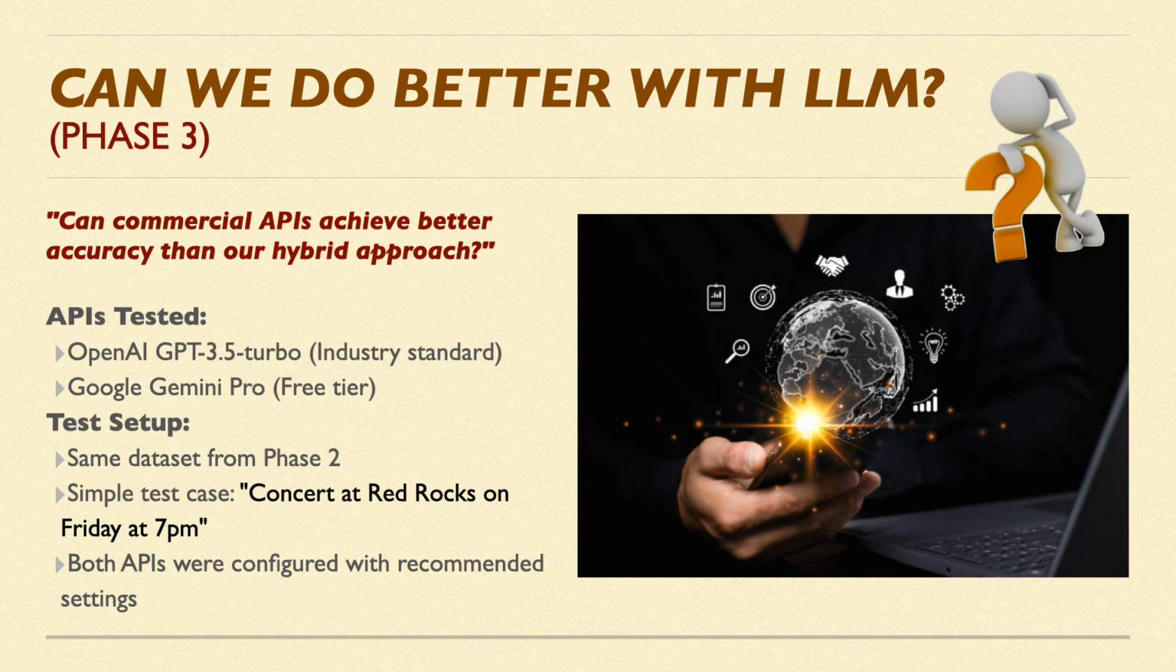So for phase 3, I wanted to know if we can do better with a large language model. Can commercial APIs beat our hybrid approach? I tested OpenAI GPT-3.5 Turbo, which is an industry standard, and also Google's Gemini Pro on their free tier. Using the same phase 2 dataset, I started with a simple test: concert at Red Rock on Friday at 7 p.m. Both APIs were configured with recommended settings.